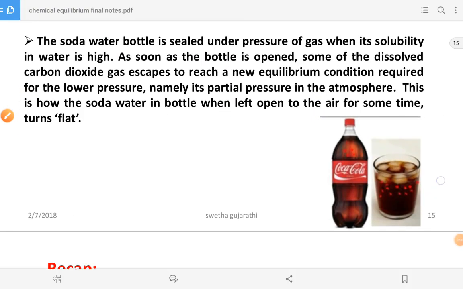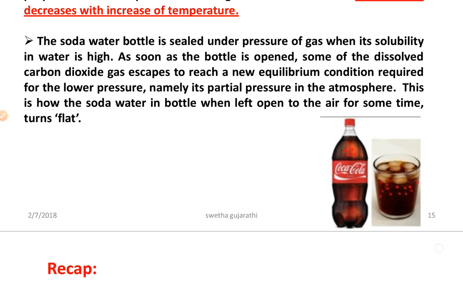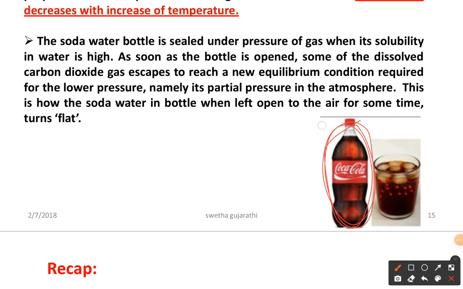Okay, so what happened here, if you see in the cooling bottles, as you know very well, there is a high pressure gas, CO2, already dissolved in it. CO2 gas is dissolved. So what happened, once you pour it in the glass, as you know very well, you are going to get some bubbles of CO2.